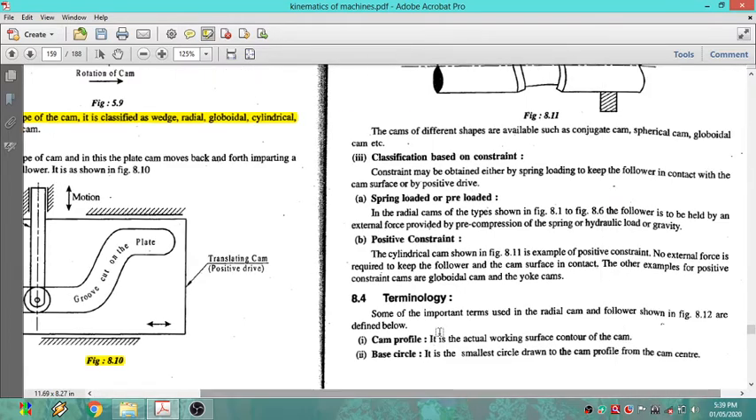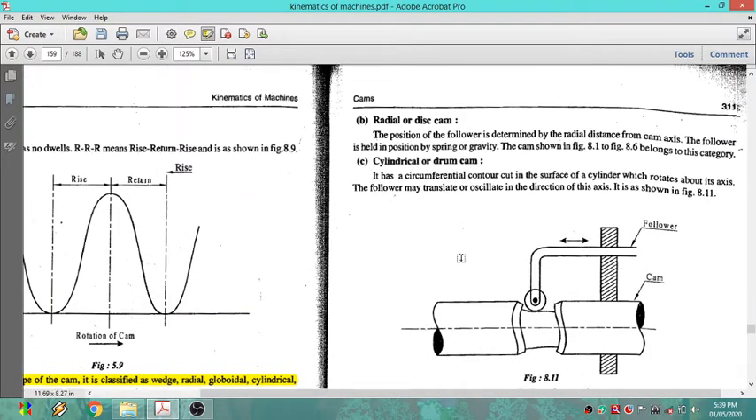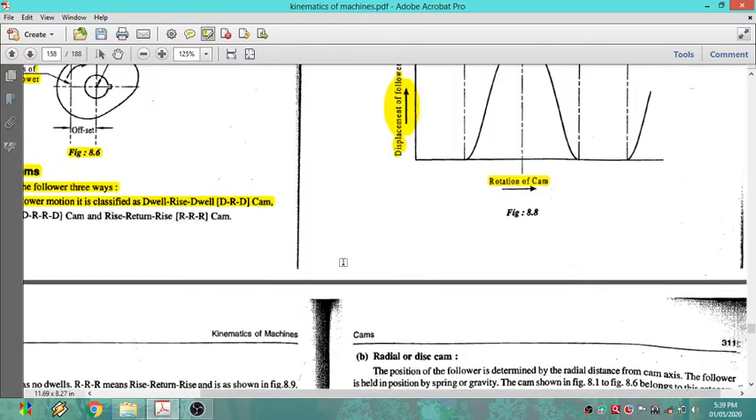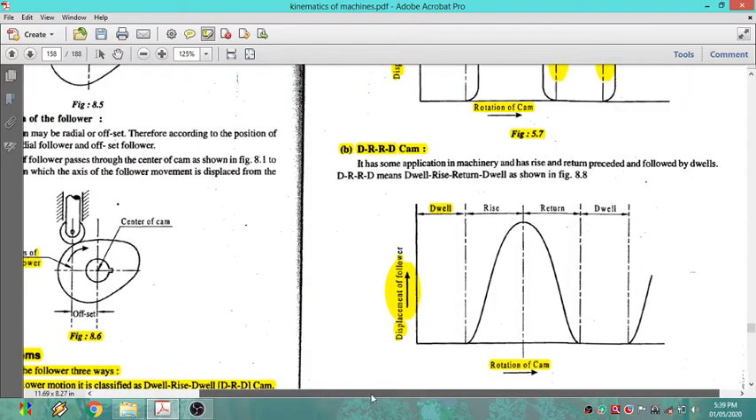The next one is the radial or disc cam. All the remaining types of cams are radial type. The position of the follower determines the radial distance from the cam axis. The follower is held in position by spring or gravity. The cams in figures 8.1 to 8.16, if you observe, are all radial cams.